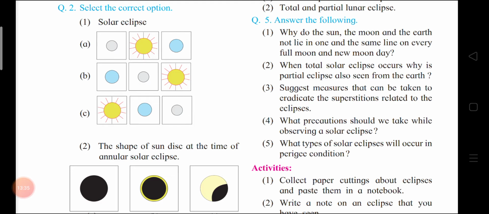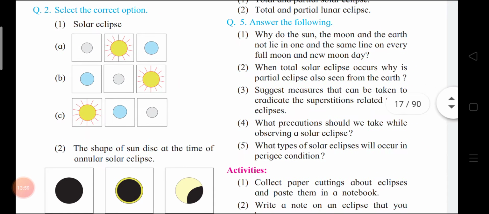Second point, the moon's revolutionary orbit makes an angle of about 5 degrees with that of the earth. Therefore, the sun, the moon and the earth do not lie in one and the same line on every full moon day and new moon day.